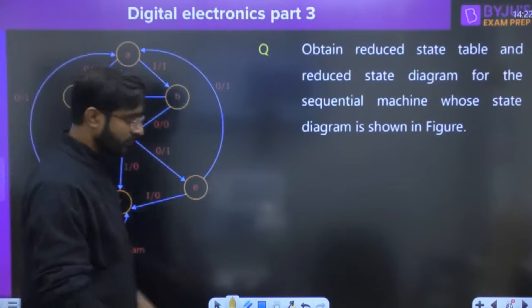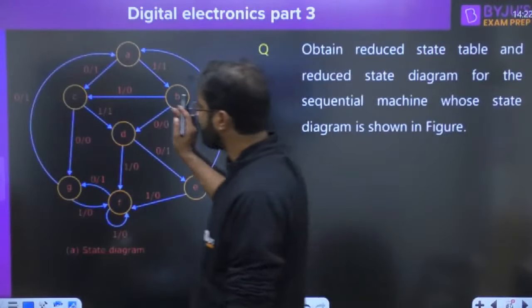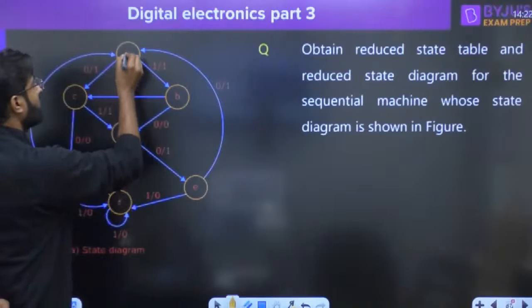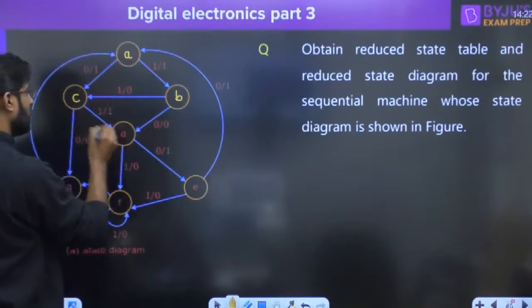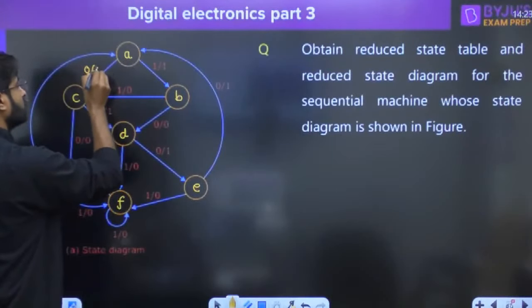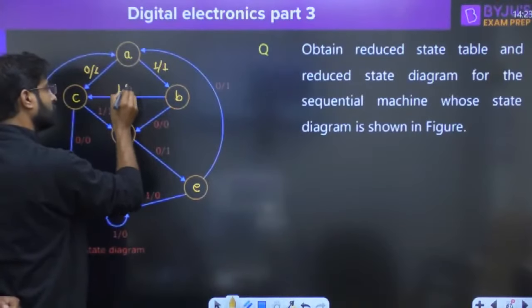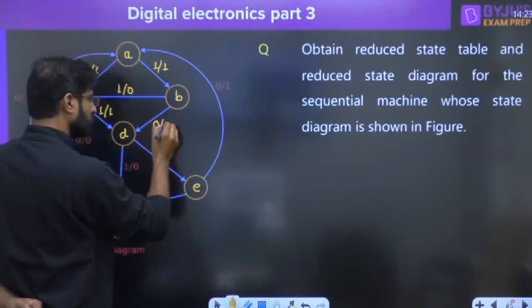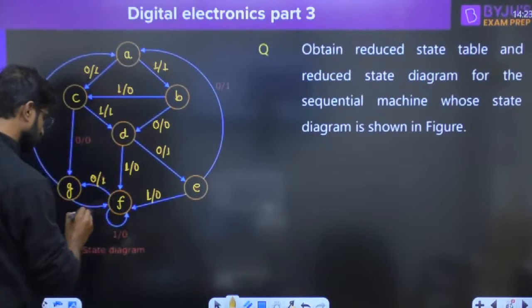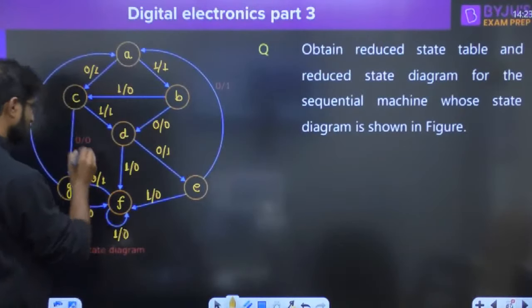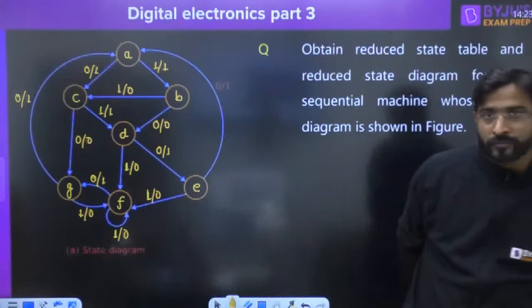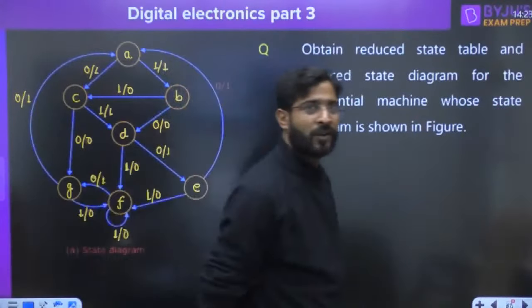Now everyone, suppose this question is given. This one is the question is given and I just want to ask: obtain the reduced state table and reduced state diagram for the sequential machine whose states are A, B, C, D, E, F, G. This one is the value given, everyone. Very good. Now everyone just give me the answer of this question, guys.